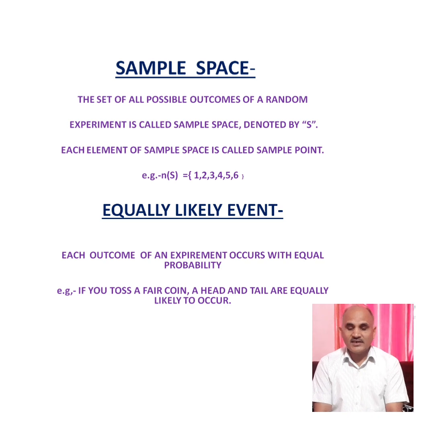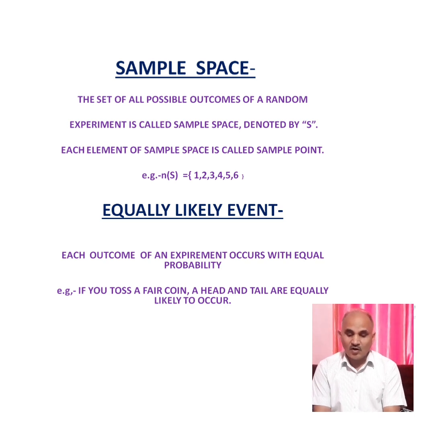Second one is equally likely event. Each outcome of an experiment that occurs with equal probability is called an equally likely event. For example, if you toss a fair coin, a head and tail are equally likely to come. If you throw a die, the equally likely events will be 1, 2, 3, 4, 5 or 6. Any number can come up.